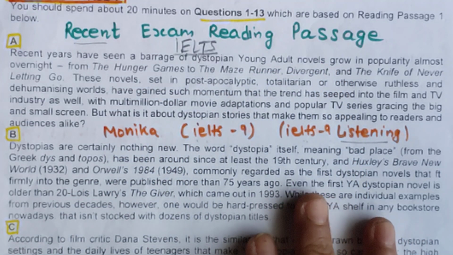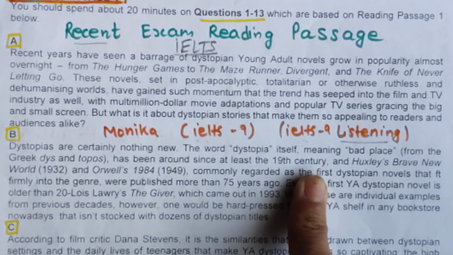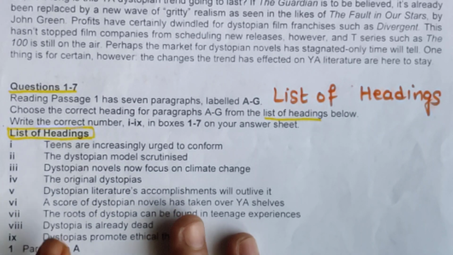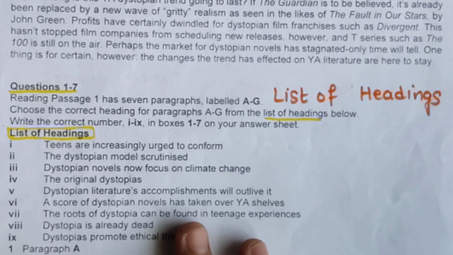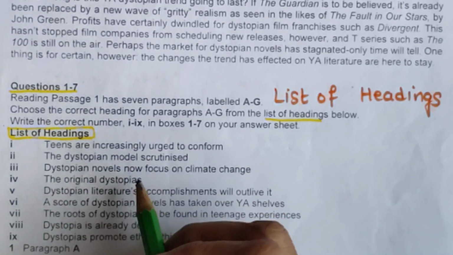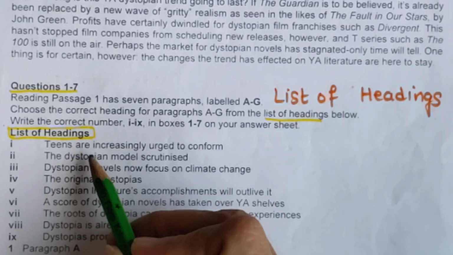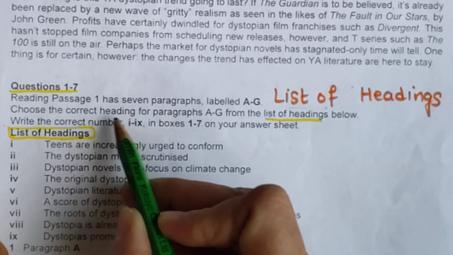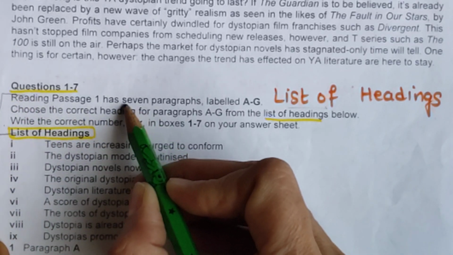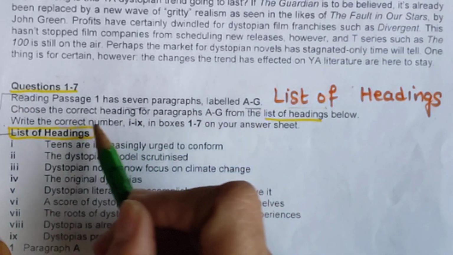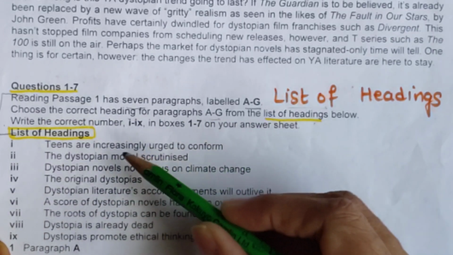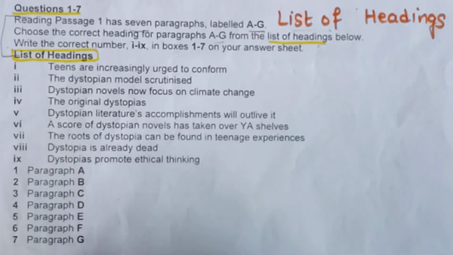Now I will not be reading any word from here. I will directly go to the type of questions. Let's look at the type of questions first. You have to do practice with me, that's why I am showing the full page, so you can do practice with me. There is no harm. First type of question, we have list of headings, and always read the instructions. It has 7 paragraphs labeled A to G, and you choose the correct heading for paragraphs A to G from the list of headings below. These are the questions you can see.